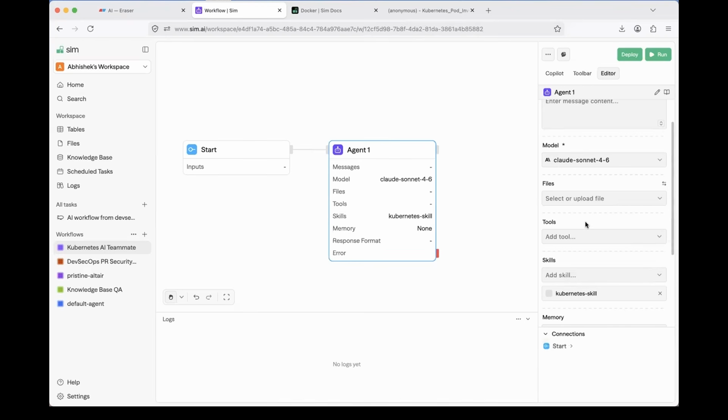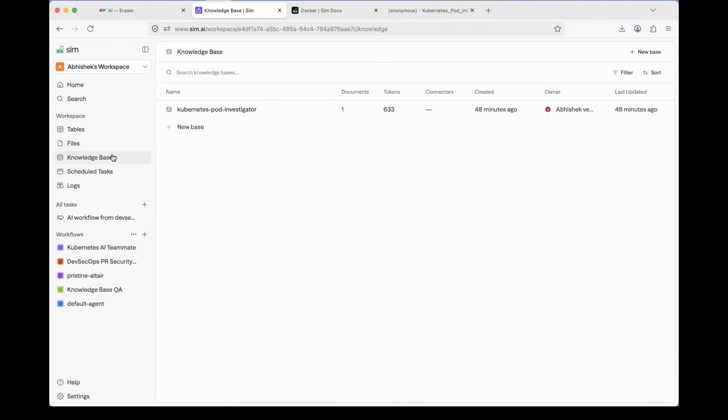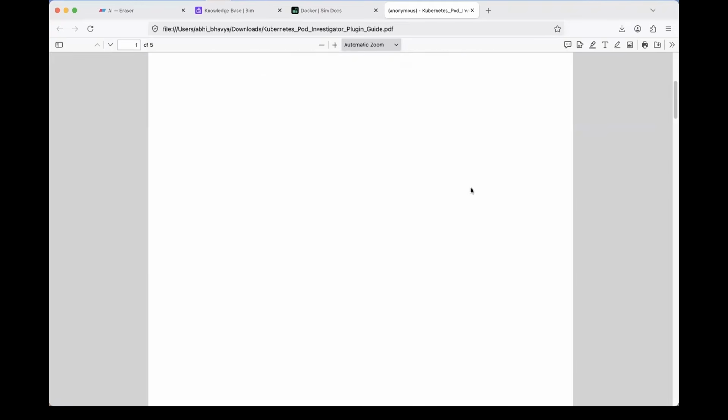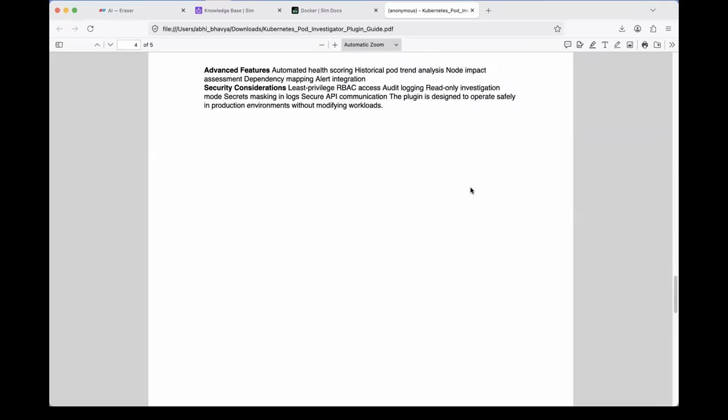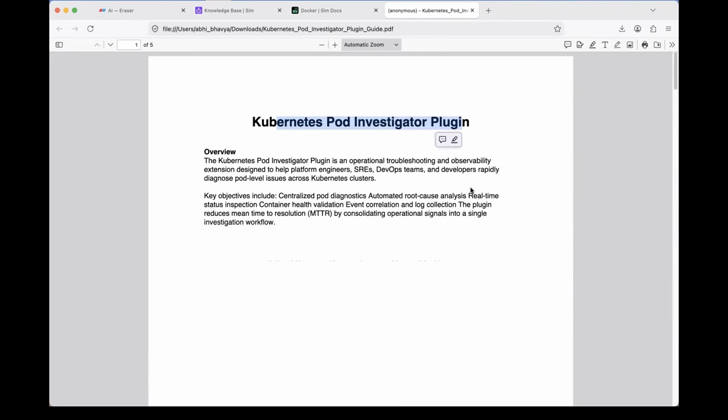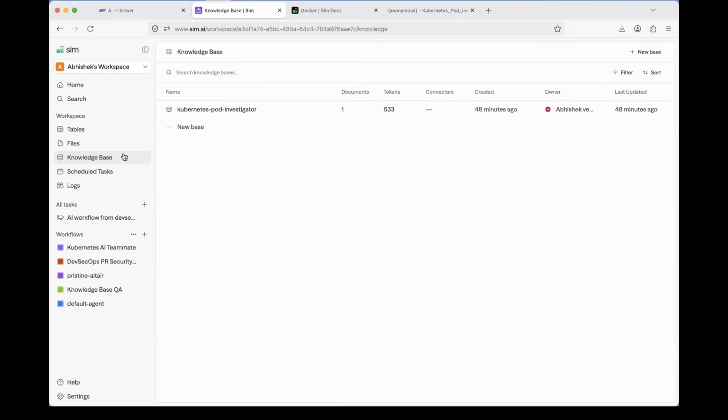Finally, your internal knowledge base. Go to the knowledge base section. To the left side, I added a knowledge base called Kubernetes Pod Investigator plugin. So basically, I'm saying in my organization, I have a Kubernetes Pod Investigator plugin. This is the documentation. In your organization, definitely you will have 50 pages, 100 pages of documentation. Just go here, add that in the knowledge base.